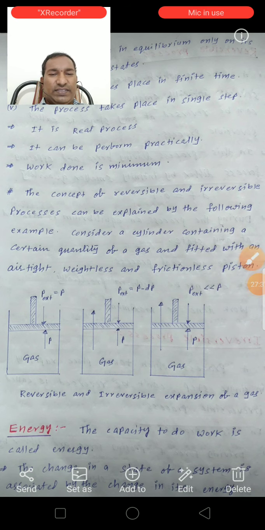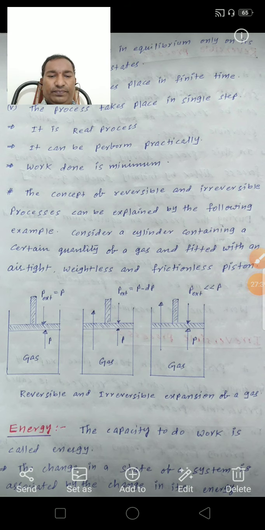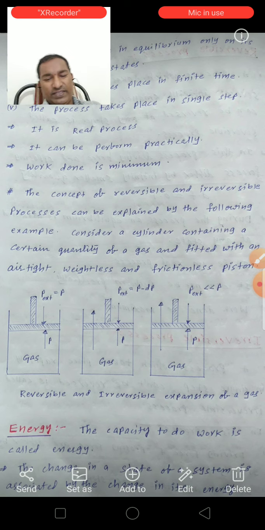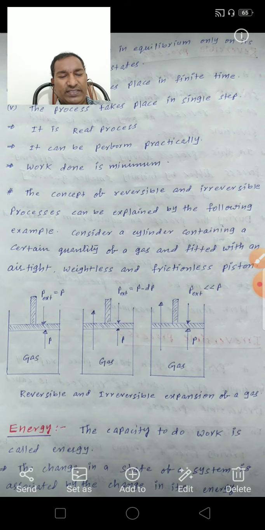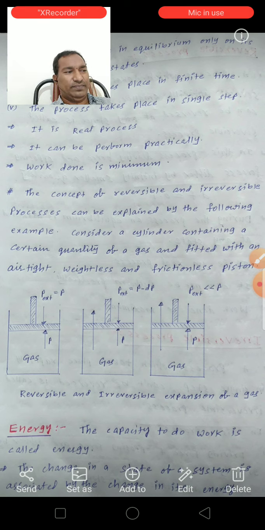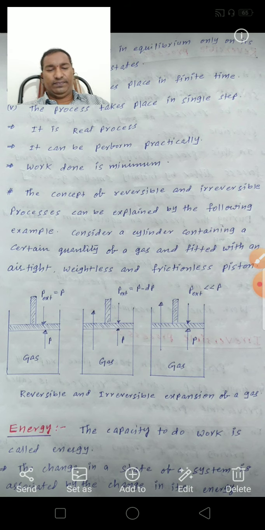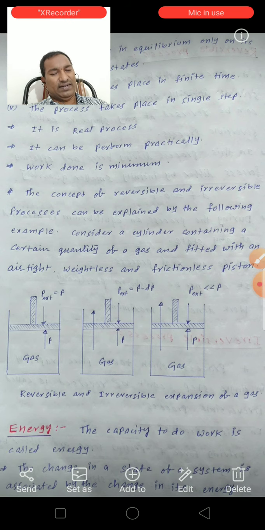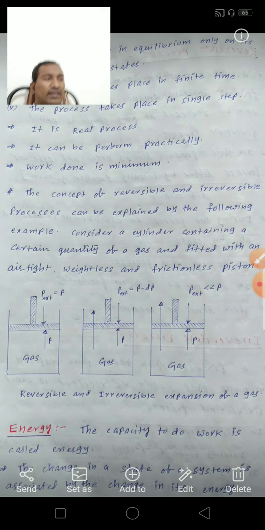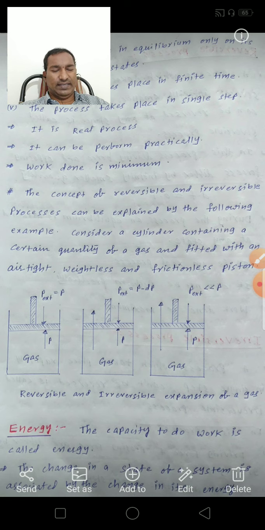Next one, energy. The definition of energy: the capacity to do work is called energy, or the ability to do work is energy.